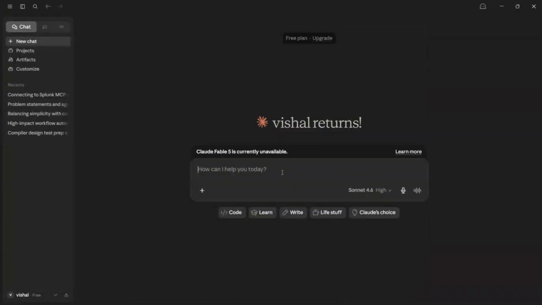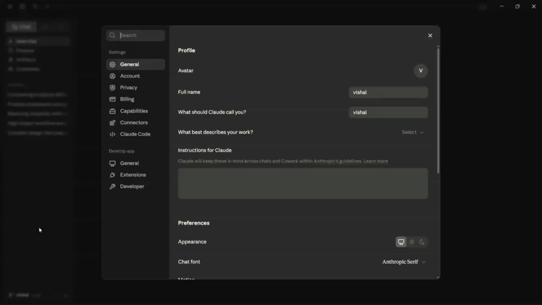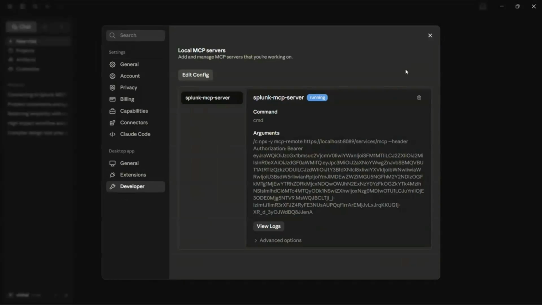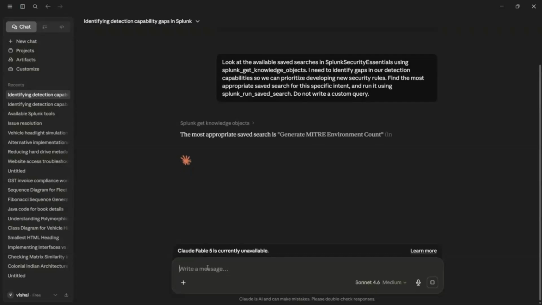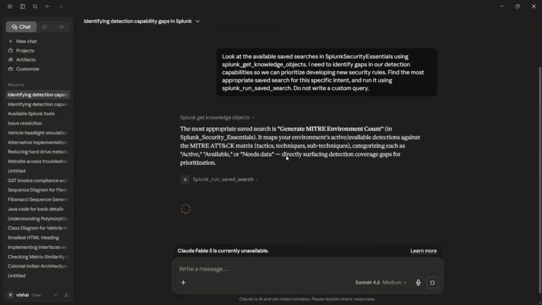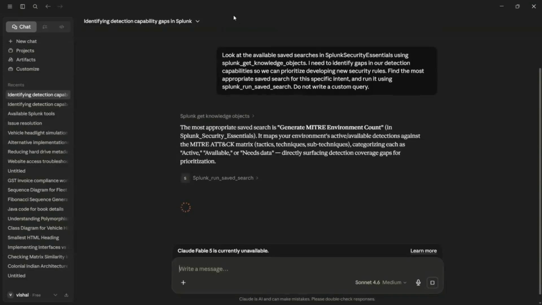Now I will run the same demo as earlier, but this time we have rich semantic descriptions for our agent to find the accurate tool. The same prompt is given, but this time the agent finds the correct tool in less time, as it has rich descriptions in plain English. This reduces the amount of tokens required to call the tool.